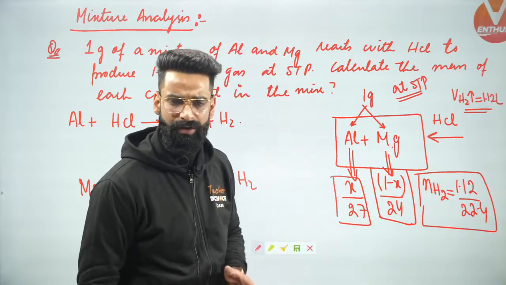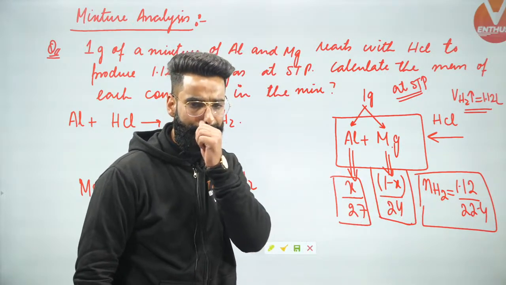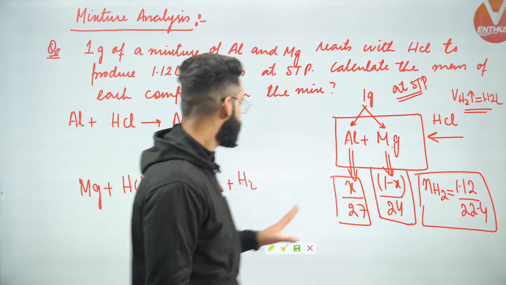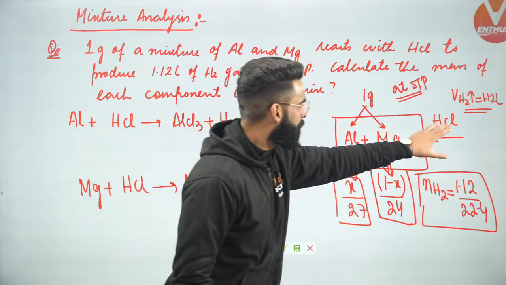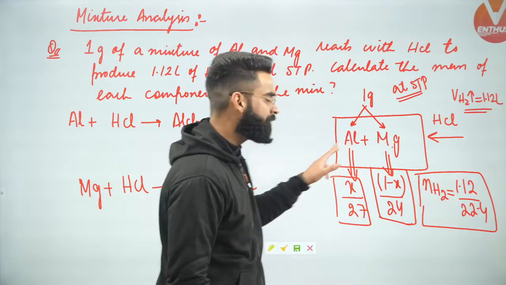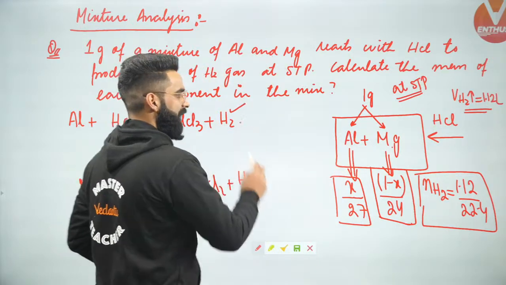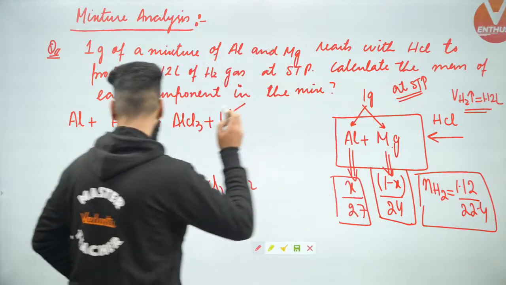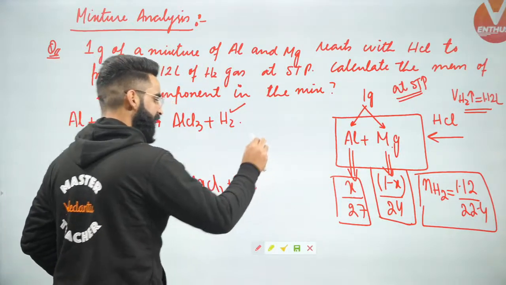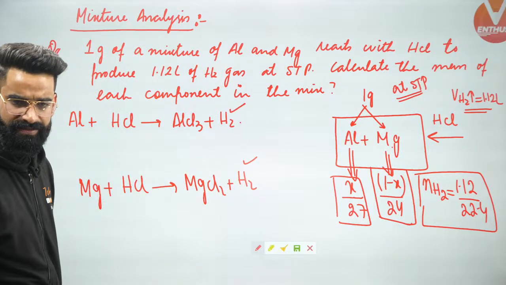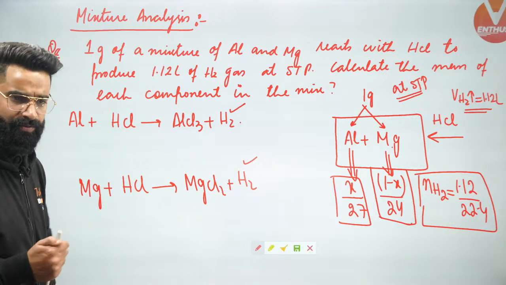And I got to know something like this: some amount of HCl will be reacting with aluminum and liberating H2 gas, and some amount of HCl will be reacting with magnesium and liberating H2 gas. Now, guys, see what I'll be doing.